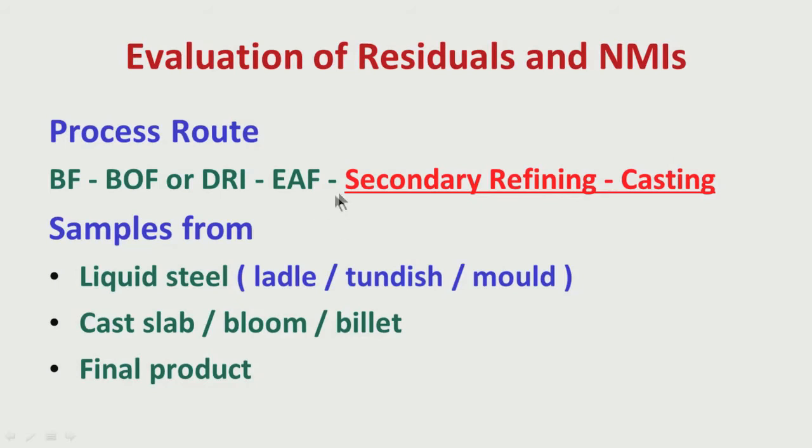Finally, whether we are producing steel by BOF or DRI-EAF, the final processing has to be secondary refining or ladle metallurgy, and of course, the steel has to be finally cast, whether through the ingot route or through the continuous casting route.